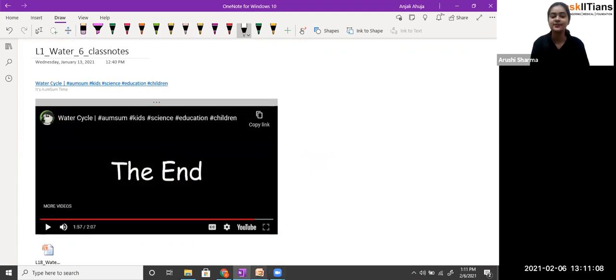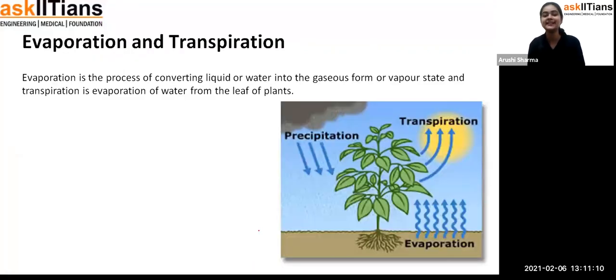So students, have you noticed what is going on exactly? The water circulates: we get rainfall, and the water goes back to the oceans and rivers, and then again there is rainfall. So how is it going on? All such processes are involved in the water cycle. First of all, there are evaporation and transpiration. So students, as I've told you, the vaporization process could be considered as evaporation only.